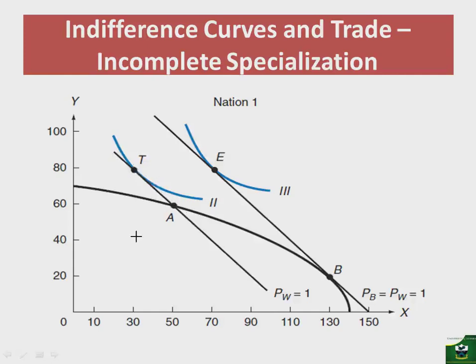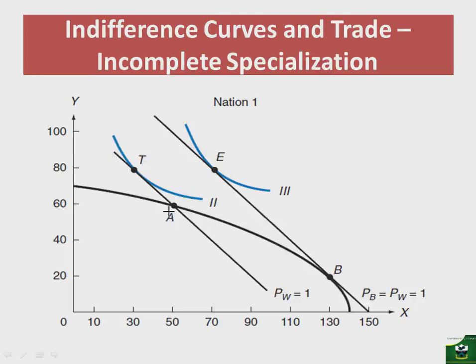You will notice that what we've done here is draw a line which has a slope of 1, which is the international terms of trade. And so we are moving from point A to point T and consuming at a higher point, where we are on indifference curve 2. Now, if we allow nation 1 to specialize in producing the commodity of its comparative advantage,